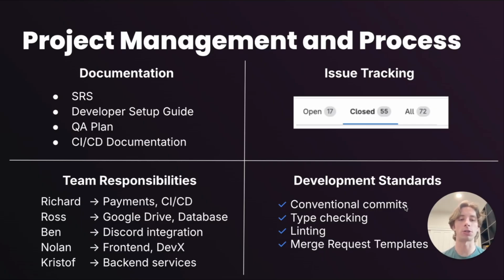We also maintain a strict set of development standards. We use conventional commits on every commit and PR. We use type checking and linting, which is enforced at the continuous integration stage to make sure that our code is consistent, even though we're all working on it. Finally, we use merge request templates to make reviewing PRs easy.